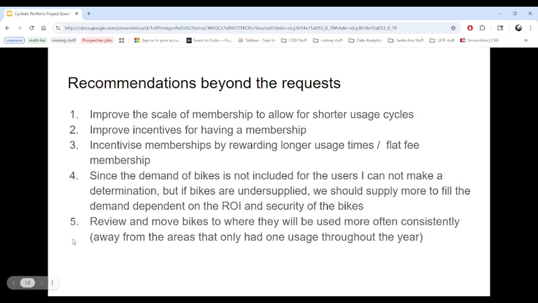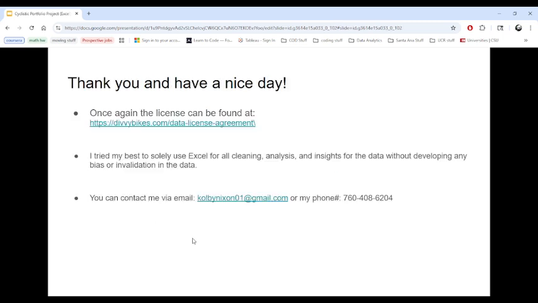And lastly, review and move the bikes to where they will be used more often, consistently. So where I mentioned that some bikes may be used once a day or all day, we want to make sure that we're getting the maximum amount and people are benefiting from that.